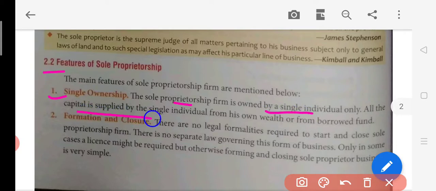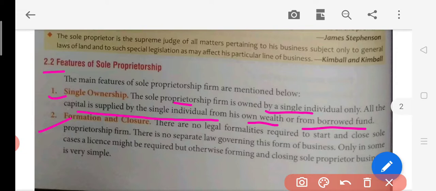All the capital is supplied by a single individual from his own wealth or borrowed funds. अब जो भी बिजनेसमैन है या तो खुद का कैपिटल ला रहा है, अब वो चाहे कहीं से उधार लेके लाया हो या फिर खुद की कहीं से पूंजी लगाई हो, है ना. They are simply, maybe he is selling his land and some house and getting some money and then he started his business. So definitely he is contributing the capital, पैसा वही लगा रहा है तो वही होगा मालिक. इसलिए यहाँ पे क्या बोला है, सिंगल ओनरशिप रहेगी. जॉइंट तो होगी नहीं और कोई तो पैसा मिला नहीं रहा.